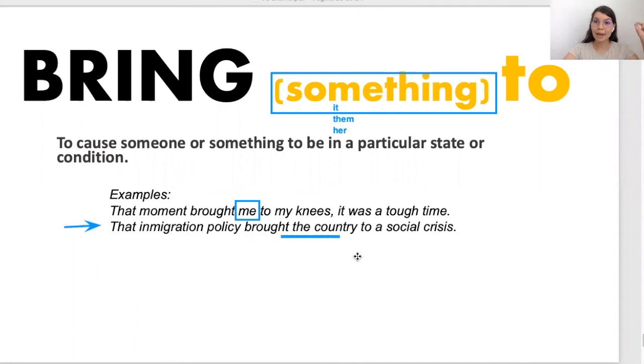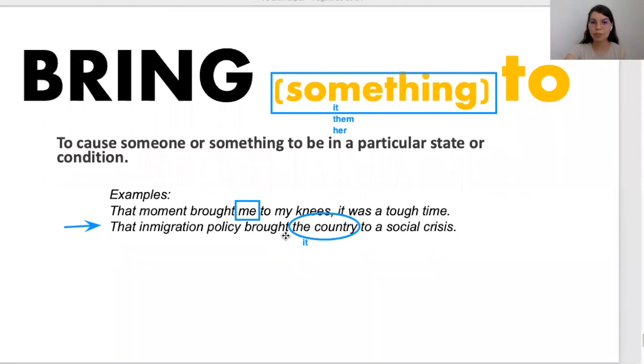Yeah? So, esta política de migración trajo al país, le trajo al país una crisis social. ¿Ya? Traerle o causar una situación particular usualmente no es una positiva. ¿Ya? Brought to. Notice that the country is interrupting the phrasal verb, brought the country to a social crisis. Si sabemos que hablamos del país, if it's a reference that we all know we are speaking about, brought it to a social crisis. Yeah, so it's not necessary to define the thing, the something or the someone if it is obvious in the conversation.